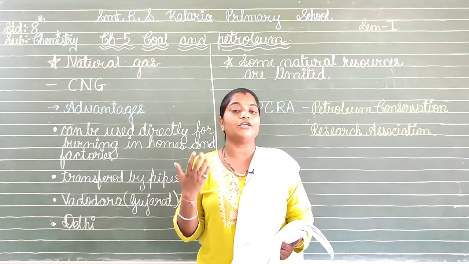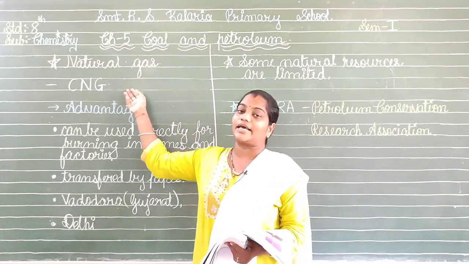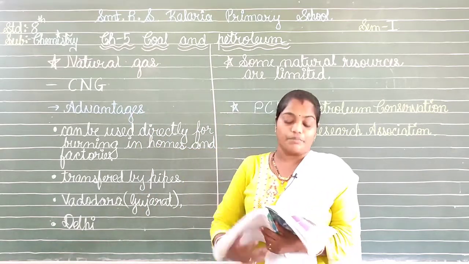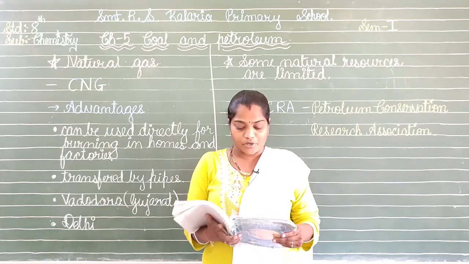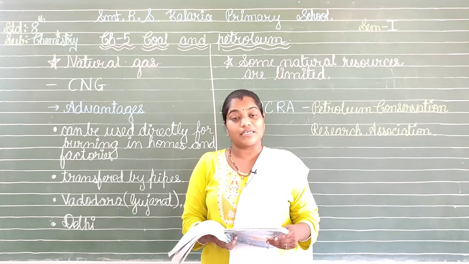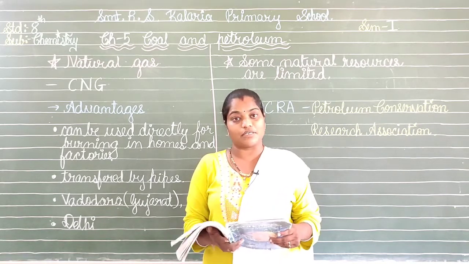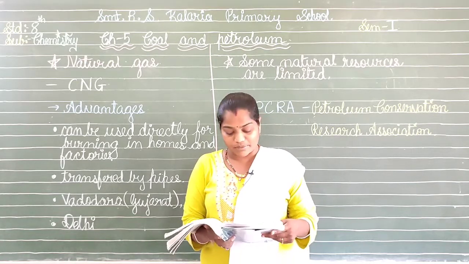So we can directly utilize this CNG or natural gas for our domestic purpose or the industrial purpose. It is again an important fossil fuel because it is easy to transport through the pipelines. So it is very easy and cheaply available anywhere, but we have some places where it is found in a maximum amount.